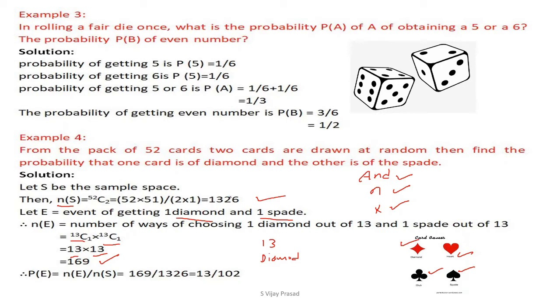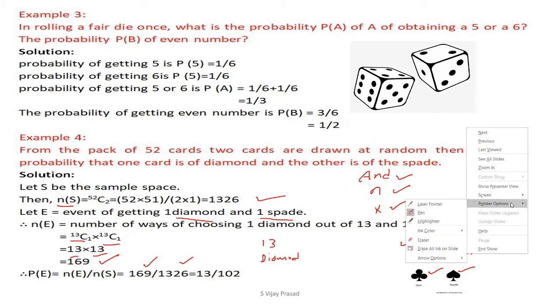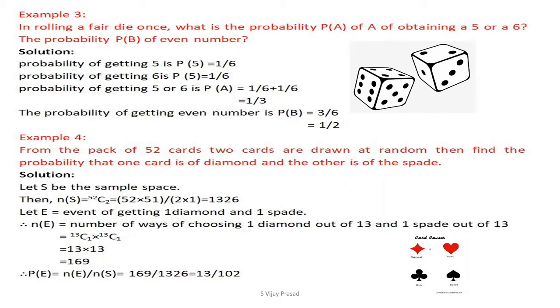Out of all these events, how many favorable events are there? 169. By the classical definition of probability, P of getting one diamond and one spade is equal to N of E divided by N of S. Here N of E is 169 and N of S is 1326, which is equal to 13 by 102. Like this, we find the probability of getting one diamond and one spade.